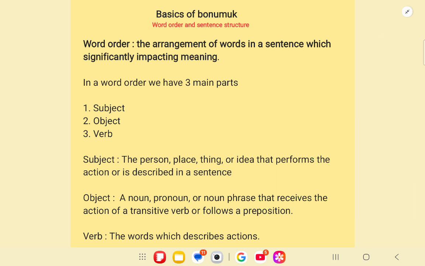It simply means that the action which is performed upon anything, like the act of playing, is performed on the football. That's why it is an object. And sometimes the object follows a preposition. We will look at some examples later on, or that is not very important also.